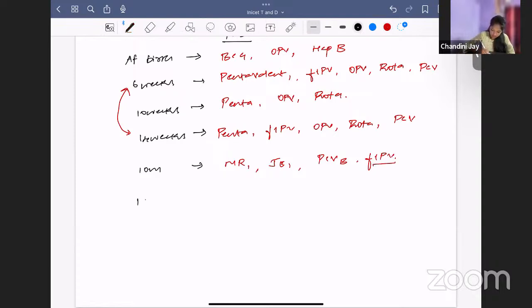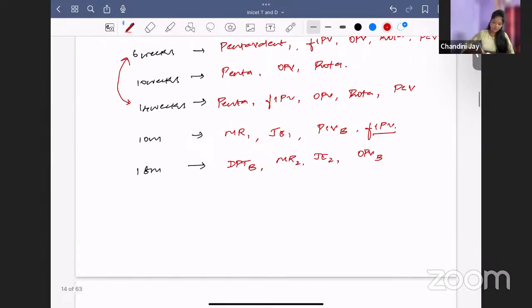After this, you will give something in 18 months. 18 to 24 months, you will give something. What are they? DPT booster, all second doses. MR second dose, JE second dose, and OPV booster. Okay. So this is about 18 months.